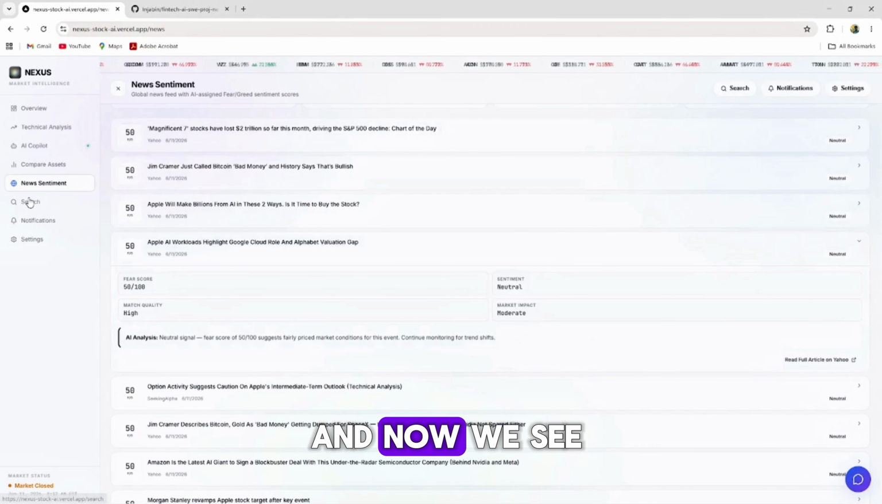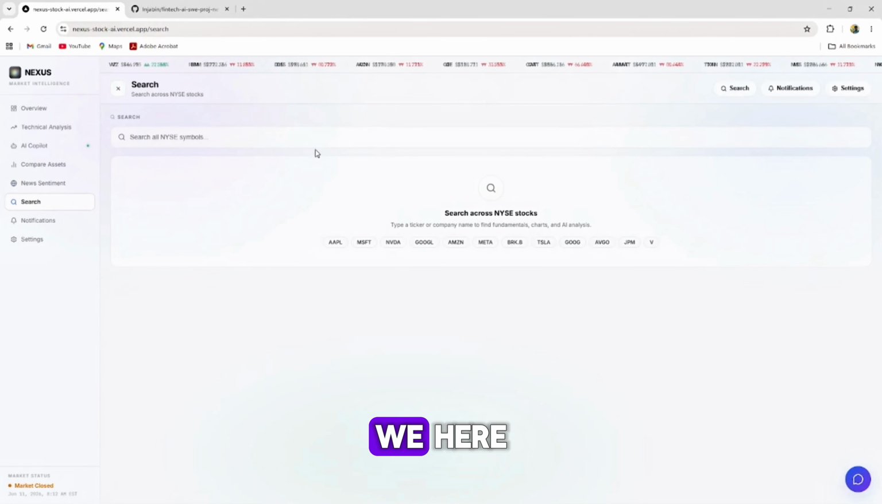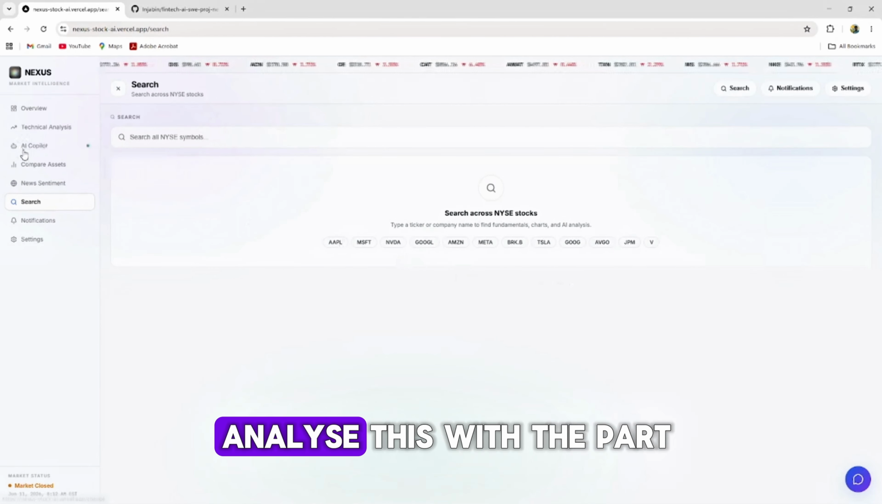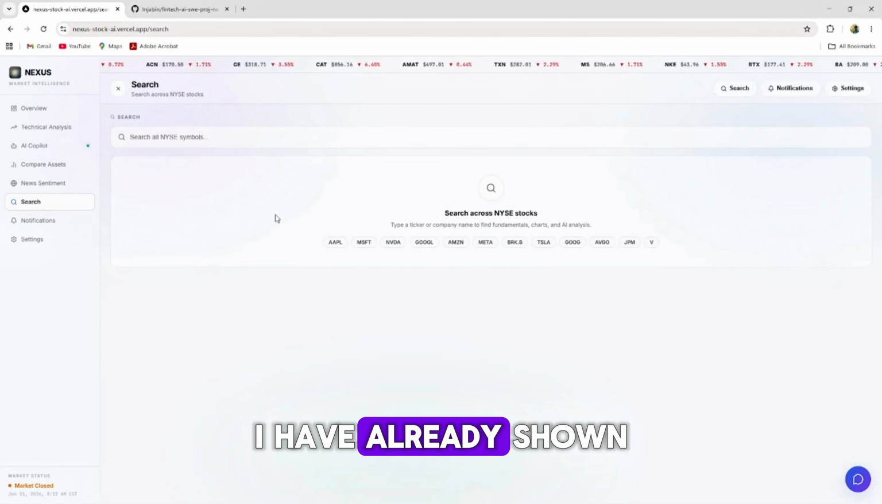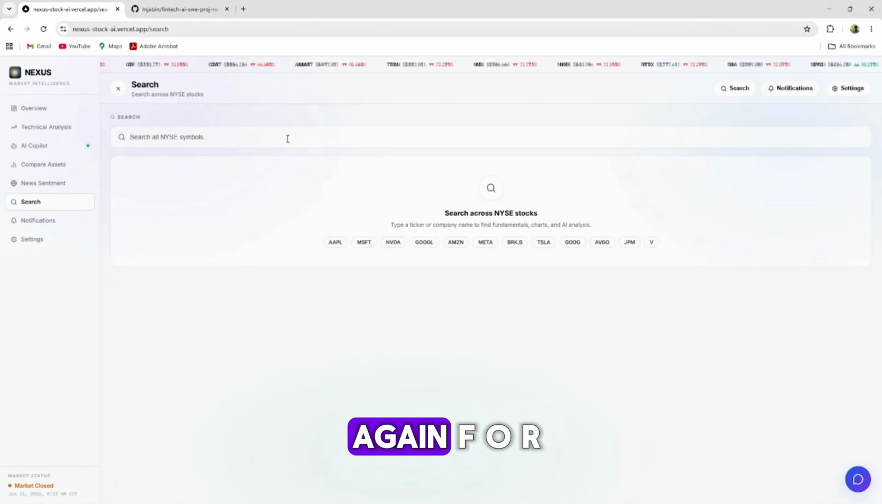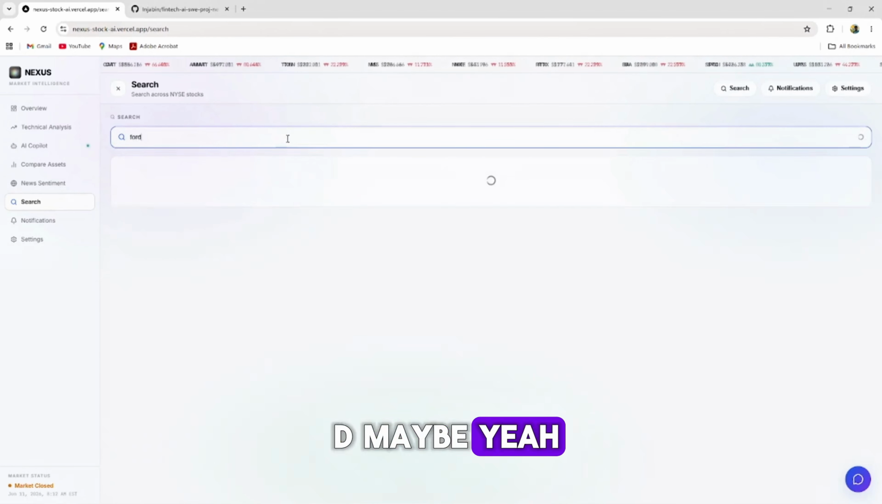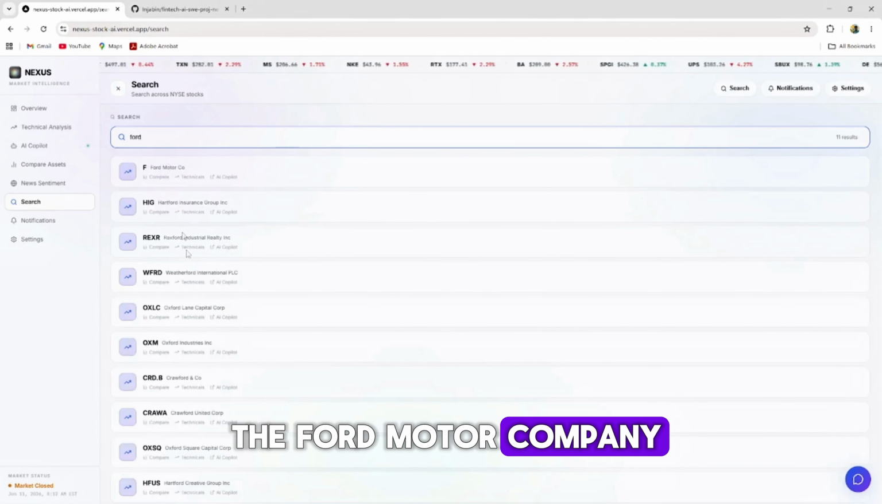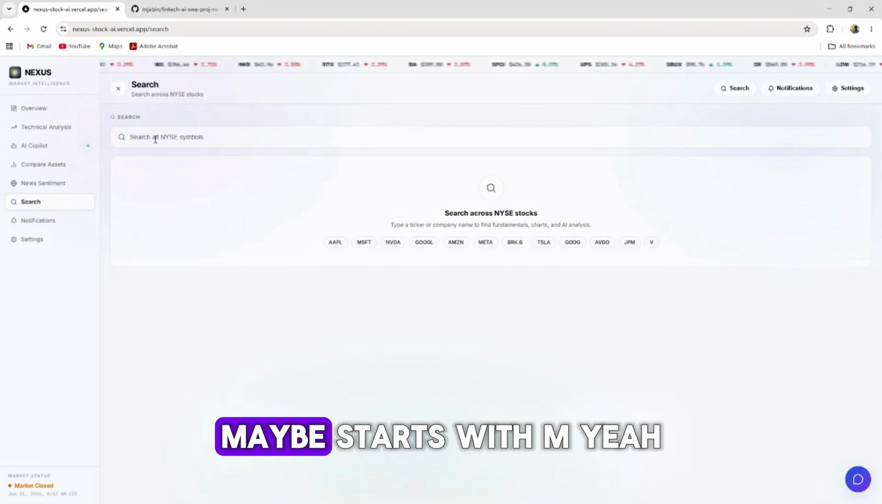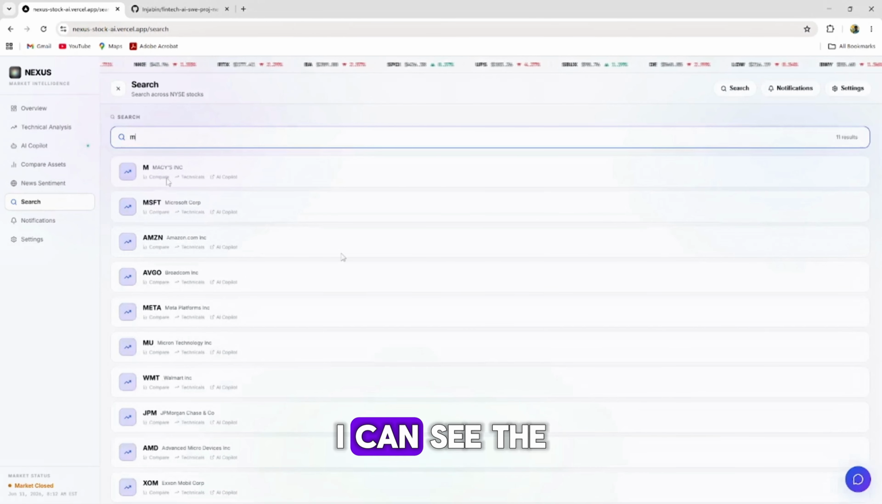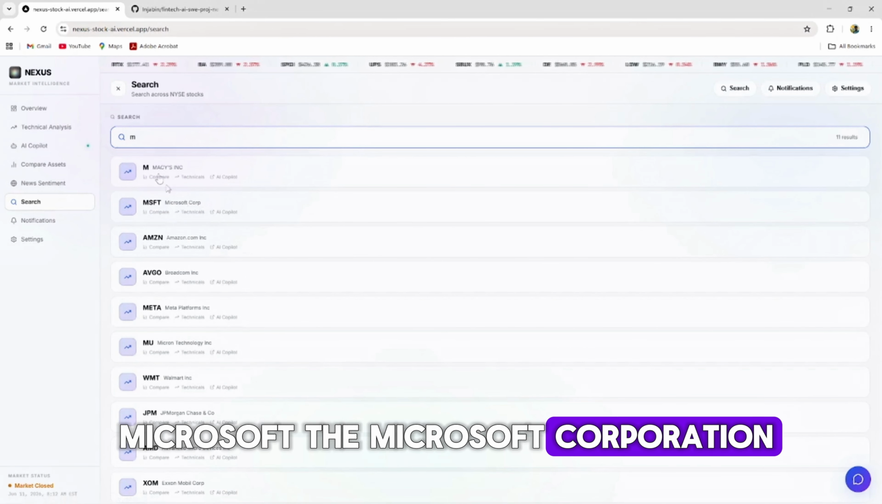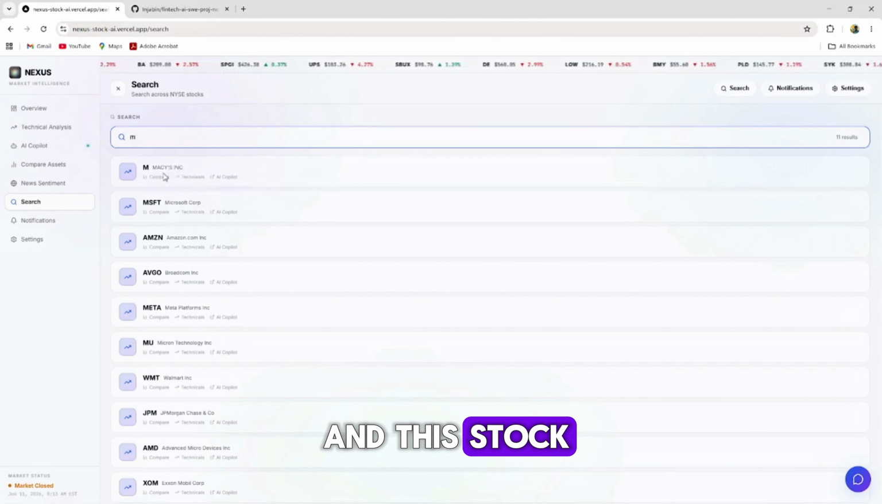Let me close it. And now we see the search option. Here we can search any kind of stock and analysis. I have already shown you with Ford. Let me show you again. Ford, yeah, here you can see the Ford Motor Company, or anything that maybe starts with M. You can see the Microsoft Corporation, and this stock I don't know actually.